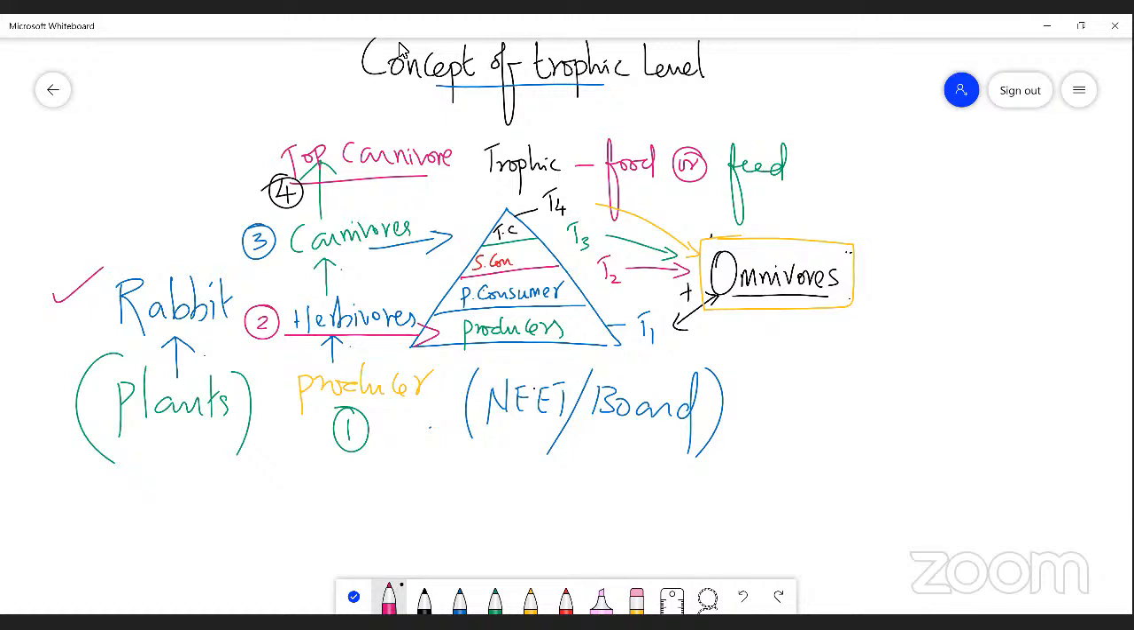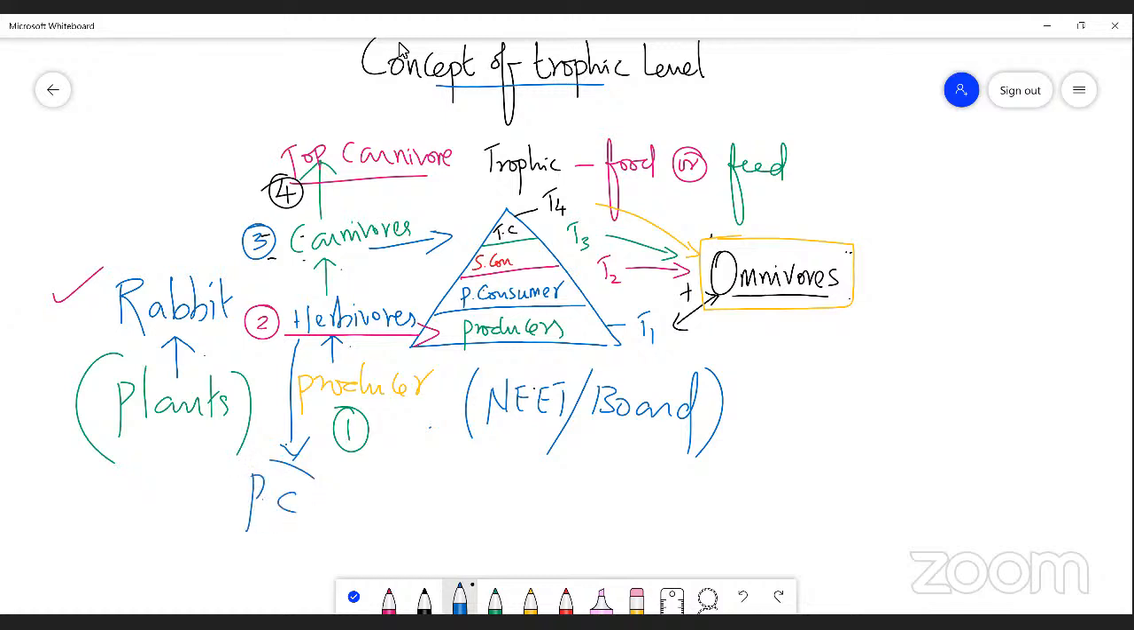And sometimes a rabbit is also eaten by some organism, namely those called carnivorous. Actually, a herbivorous is an organism which is eaten by another variety of organism that is called carnivorous. This herbivorous is also known as a primary consumer. Herbivorous is also known as primary consumer.